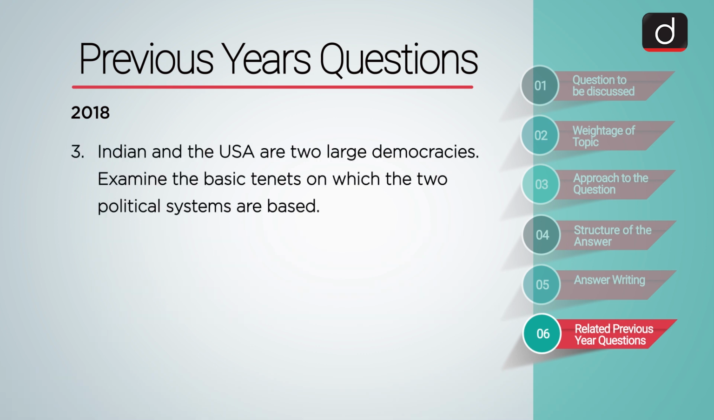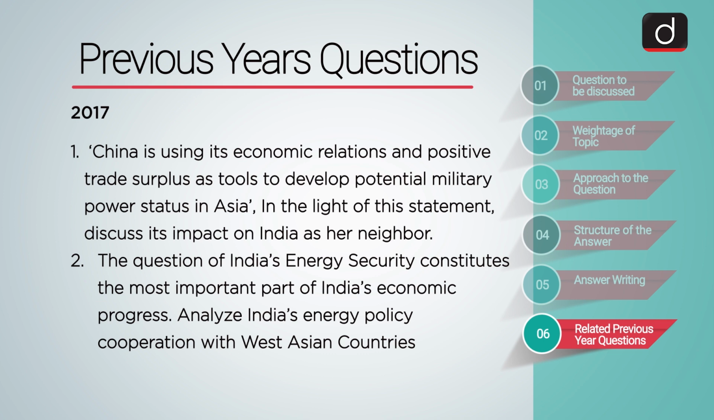India and the USA are two large democracies. Examine the basic tenets on which the two political systems are based. In 2017, the following questions were asked. China is using its economic relations and positive trade surplus as tools to develop potential military power status in Asia. In the light of this statement, discuss its impact on India as her neighbor.